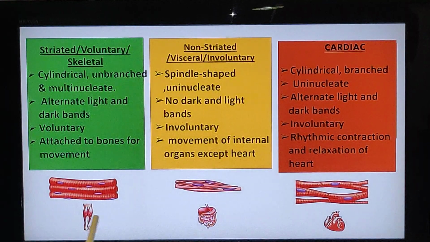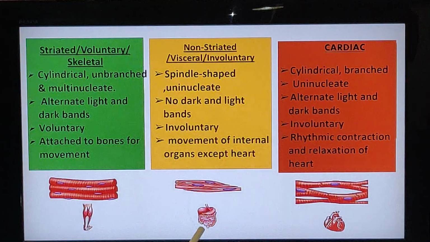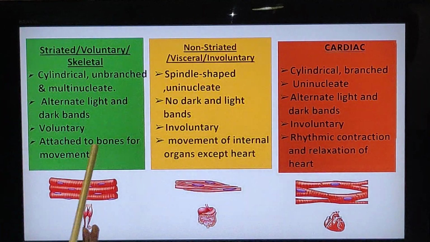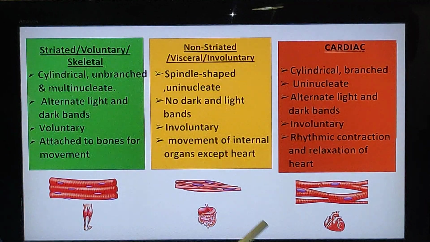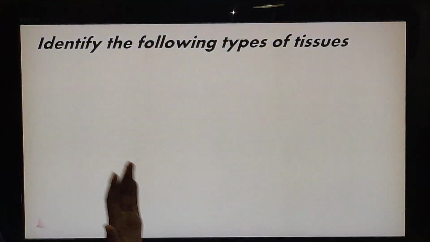Skeletal muscle is attached to the bones and helps in movement, whereas smooth muscle is attached to the internal organs, and cardiac muscle is attached to the heart. So you have to remember this very well. You will be able to answer any question. Now let us have time for review. Let us see whether you remember whatever we have learned.